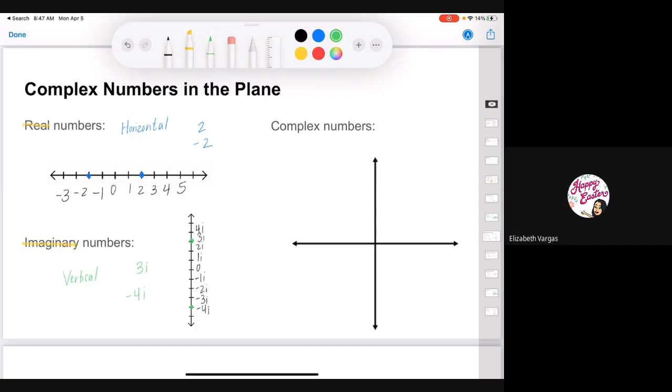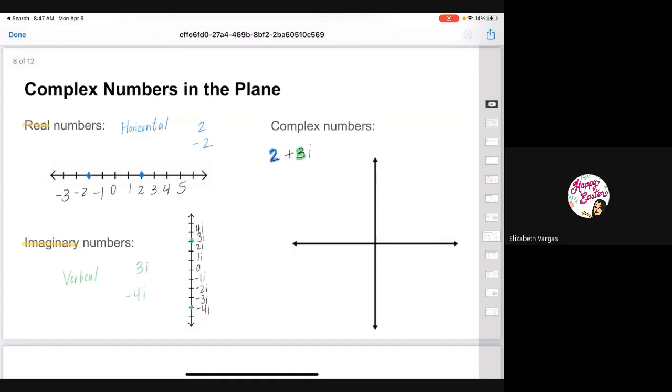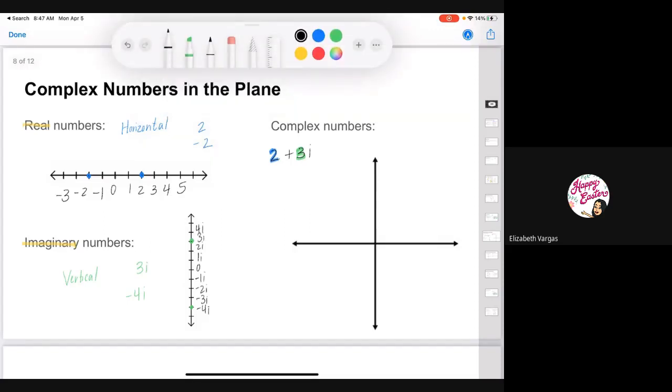Well, once we get to complex numbers, they contain real numbers and imaginary numbers. So say I wanted to plot 2 plus 3i. Well, 2 would be my real number, so it has to be plotted on the horizontal line. And 3 would be my imaginary number, so it would be plotted on the vertical line. So let me just draw some lines here.